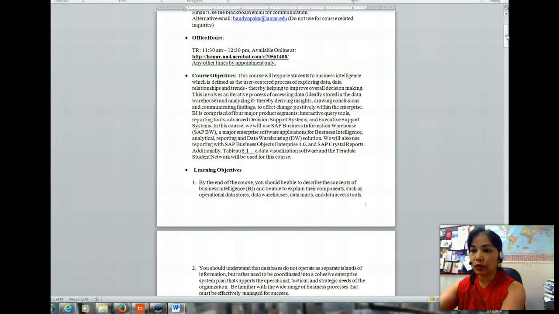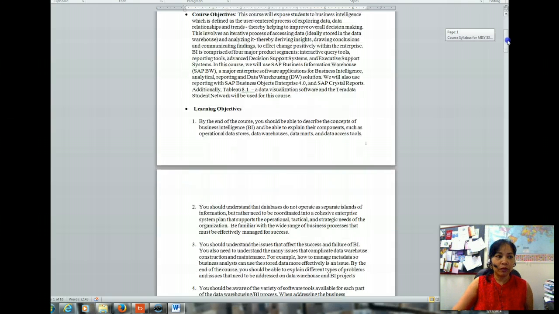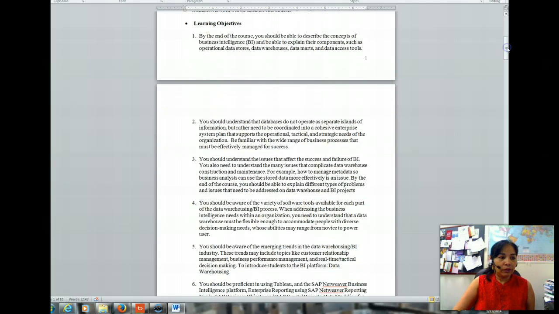I'll go over the learning objectives. By the end of the course, you should be able to describe the concepts of business intelligence, their components such as what are data sources, what is a data warehouse, what is a data mart, what are the different data access tools.